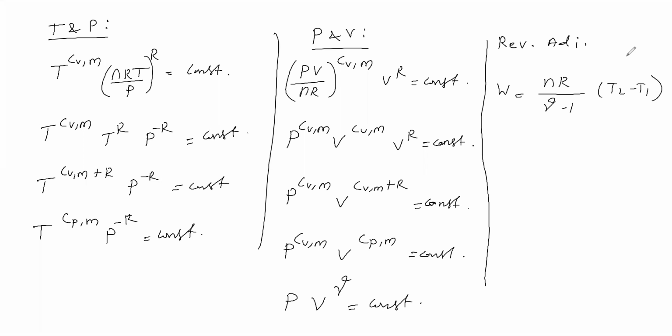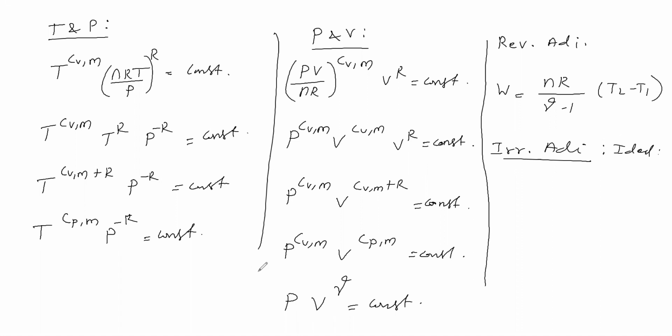For which case? For the irreversible adiabatic process, ideal gas. We should not use P V power gamma equal to constant, and we should not use the temperature pressure relation.